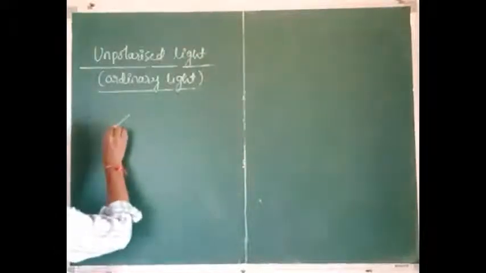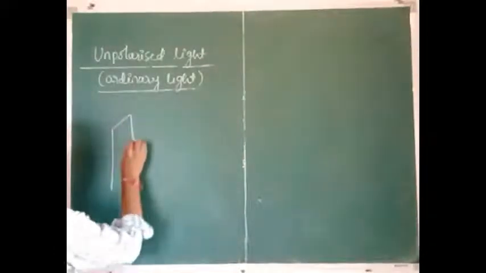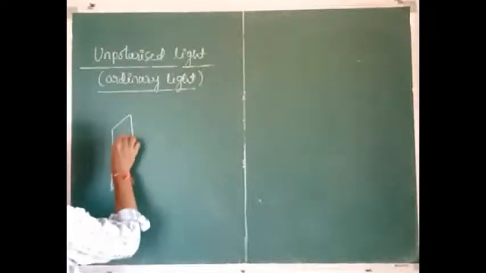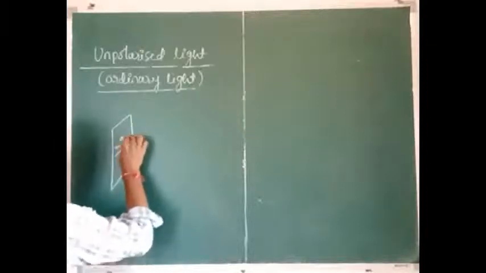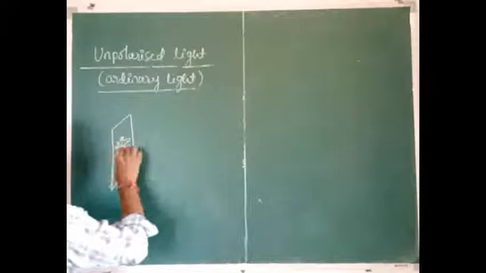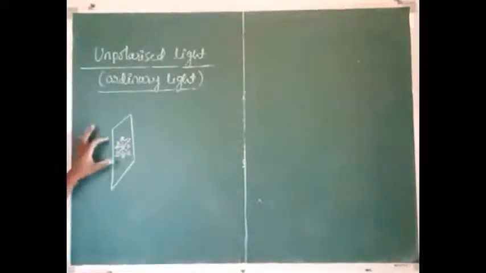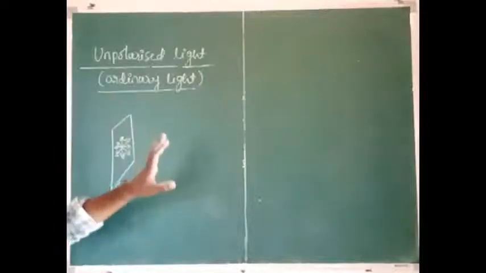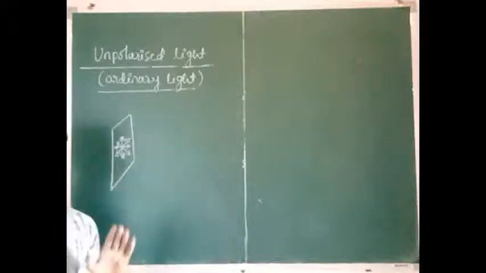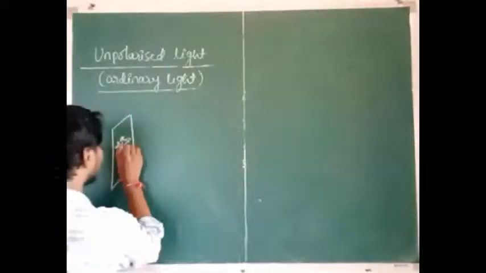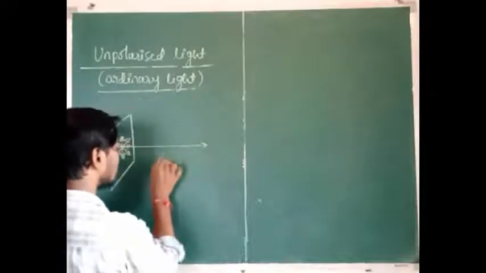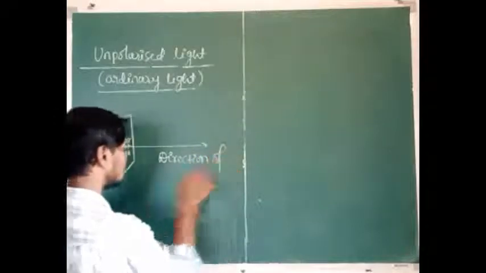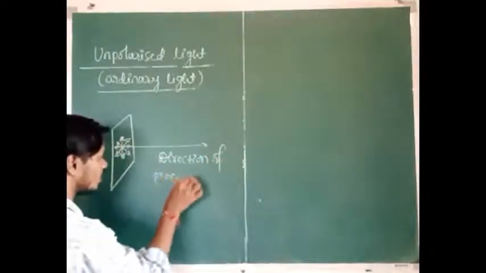See here, it is a plane. This plane has the vibrations of the electric field vector in all directions. This plane having the vibrations of the electric field vector in all directions means the vibrations of light. Electric field vibrations are also called the light vibrations, and this is the direction of propagation of the wave.